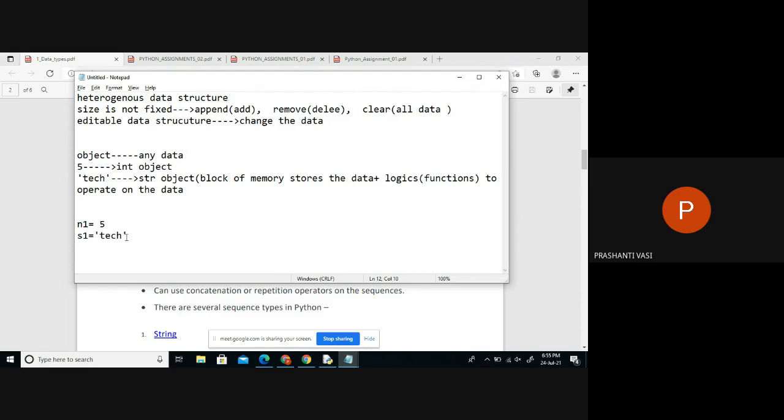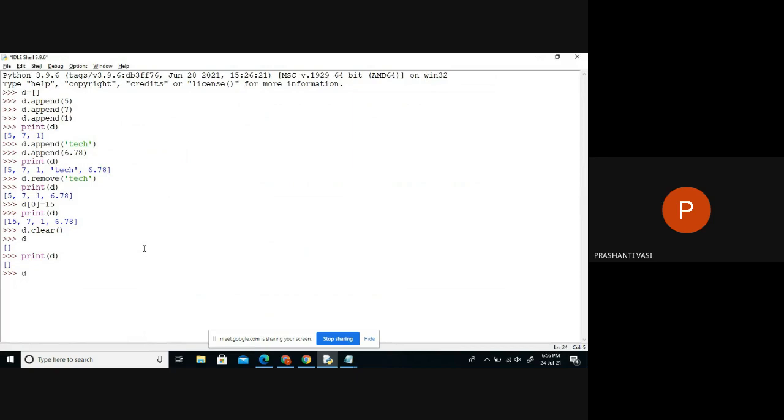But along with this data, the logics are also loaded in the system, like append, clear, remove, as I just called right now. And I'm taking the IDLE and pressing dot. It is showing all the functions which are inserted in this object right now. So every object means a block of memory where we have the data along with the operations.